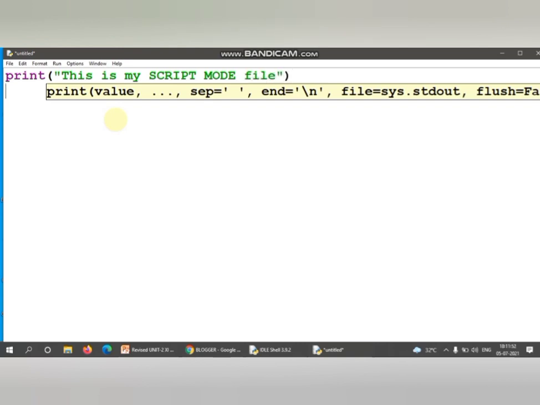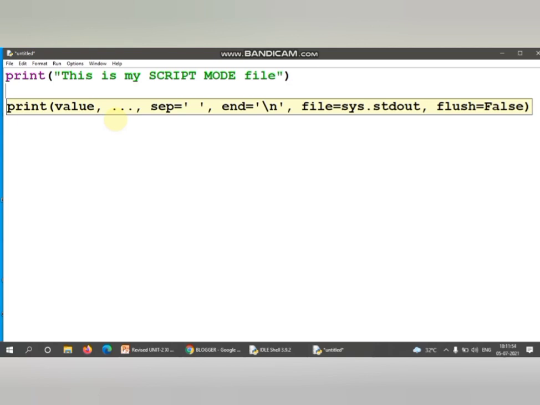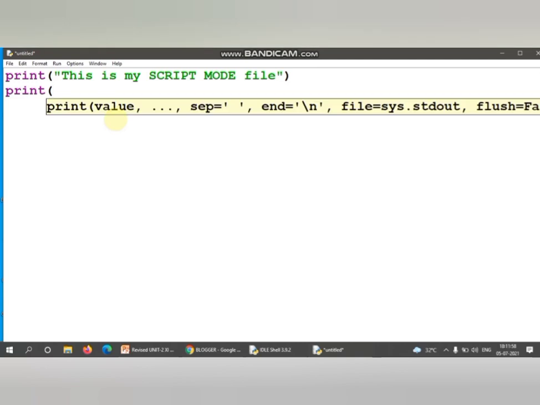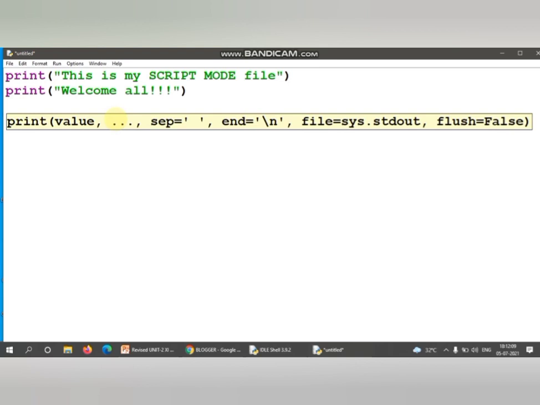Whatever you write inside print gets printed as it is. Print welcome all. Multiple lines of code you can write here.